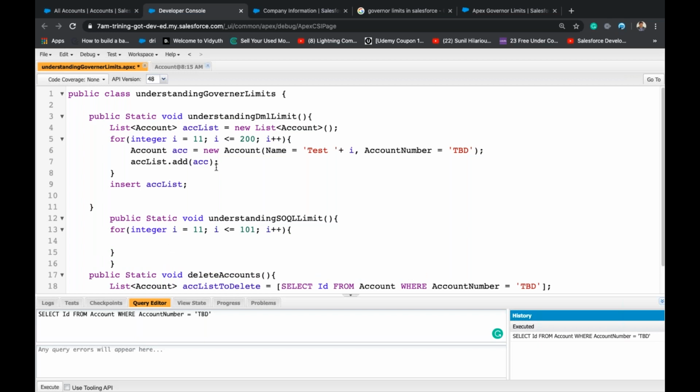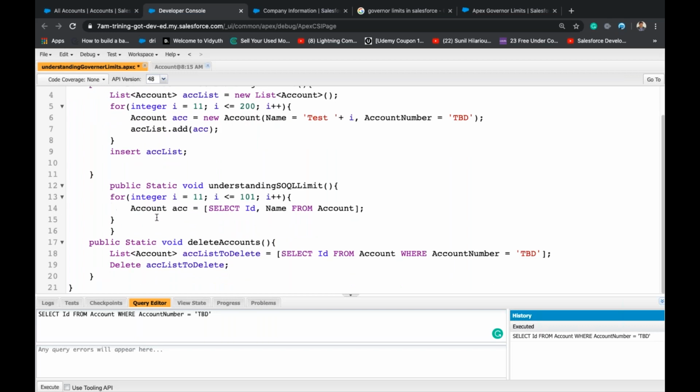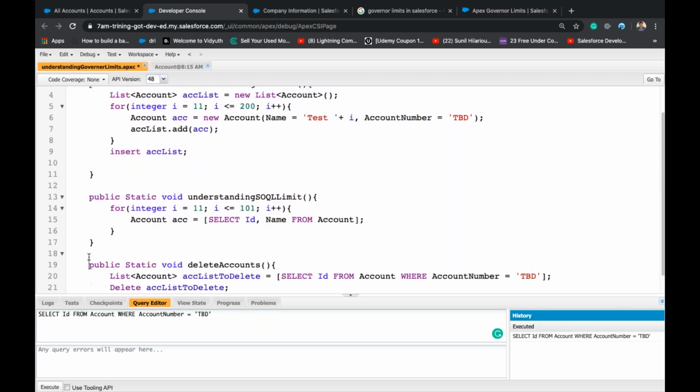Then I will run Account acc is equal to select Id, Name from Account. I will run some query instead of the for loop.